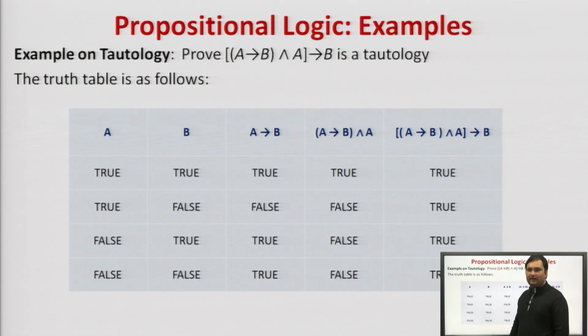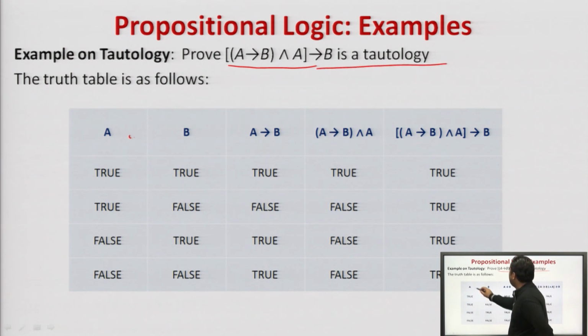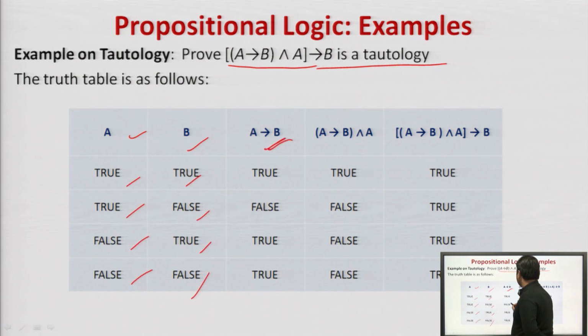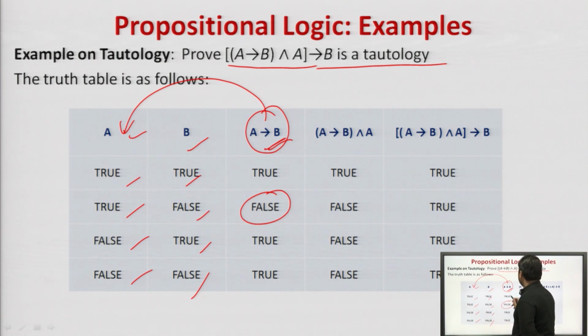Let us see another example. If (A implies B) and A implies B is a tautology, then A and B are given true, true, true, false, false, true, false, false. A implies B, this will be false, rest is true, right. A implies B in conjunction with A, this part in conjunction with A: true, true will return true, false, true will return false, true, false will return false, right, and true, false will return again false.